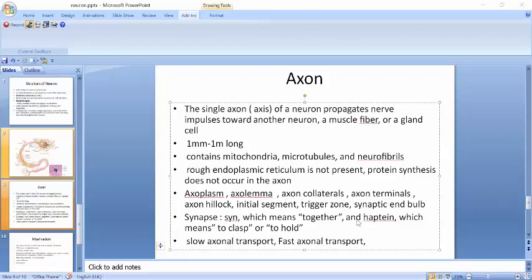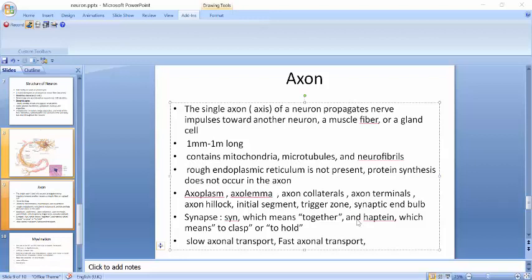Okay, some have inhibitory effect and some have excitatory effect, and some have both effects, and we have discussed them in our previous lecture, but we will discuss neurotransmitters in more detail in our next lecture. So many neurotransmitters are synthesized and stored in the axon, but not all. Some are synthesized in the cell body and then transported down the axon to the terminal, where they are released in the synaptic cleft and received by postsynaptic cells.